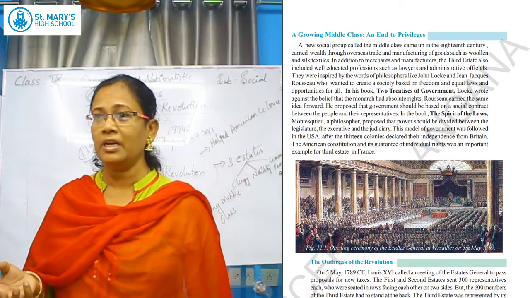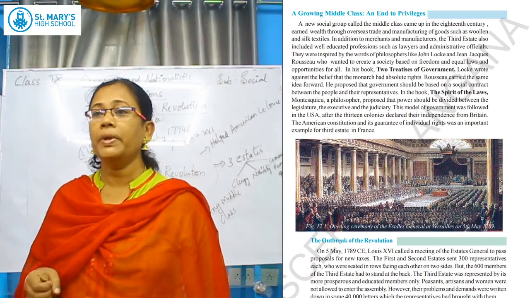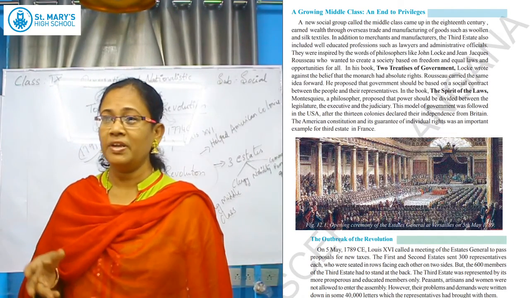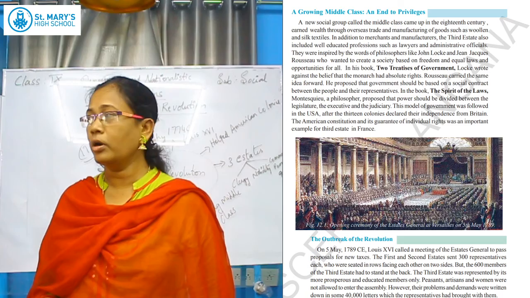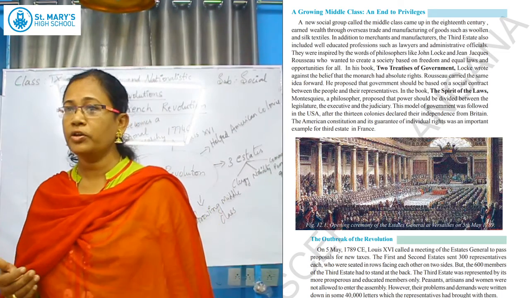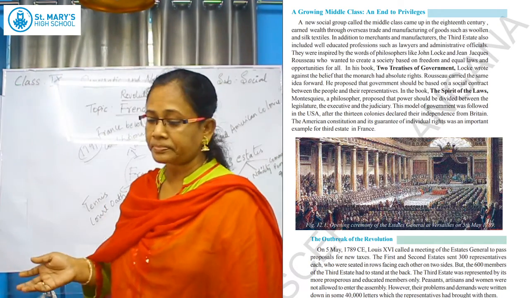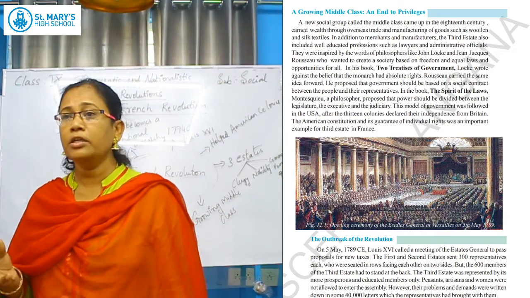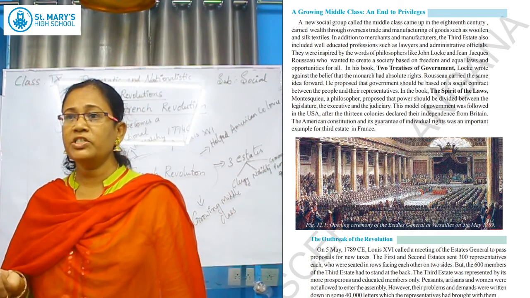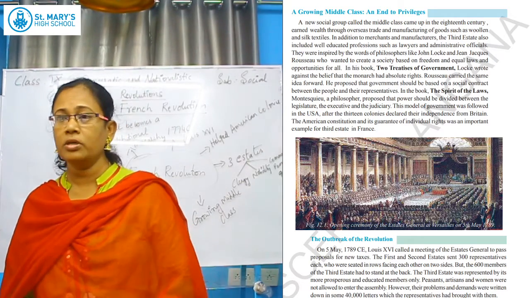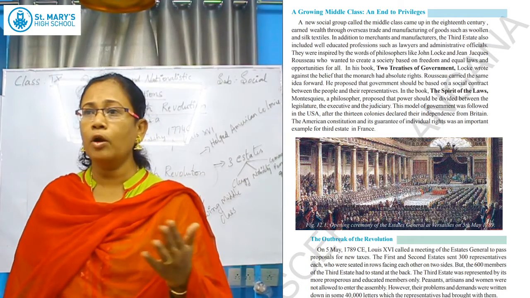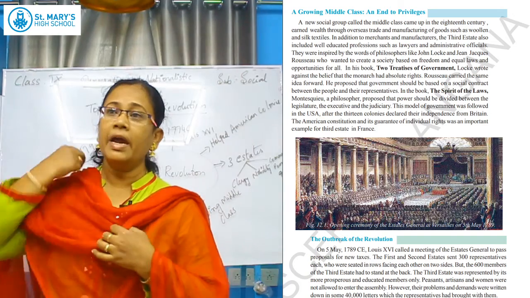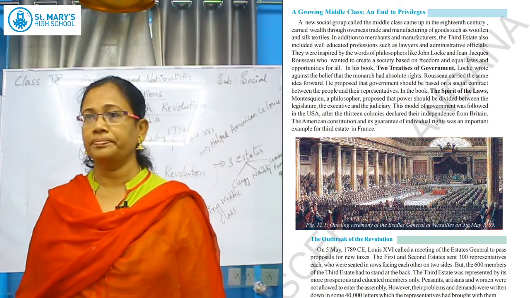So, a new social middle class has grown. New social middle class means that in the third estate also, people started educating. Previously educated people were not there. So, people started educating in the third estate. Professors came, lawyers, administrative officials; these people became a rich, wealthy group. Why? Because these people were traveling around the world, doing business, and earning wealth.